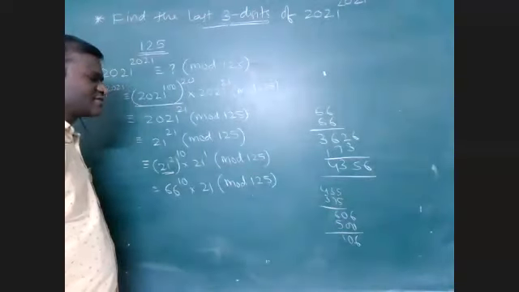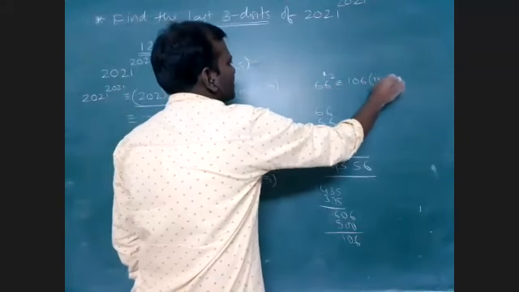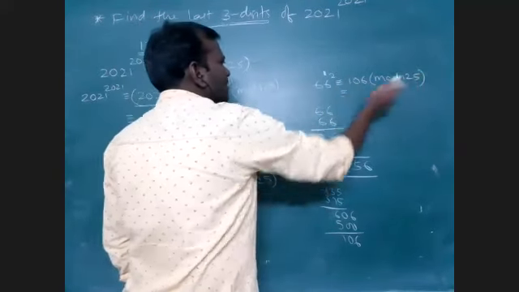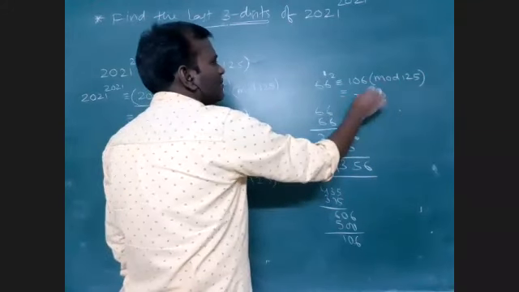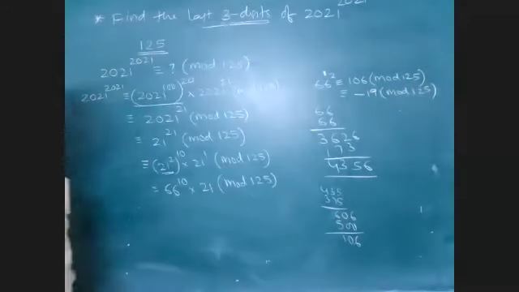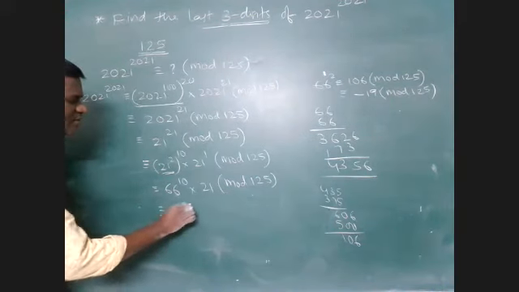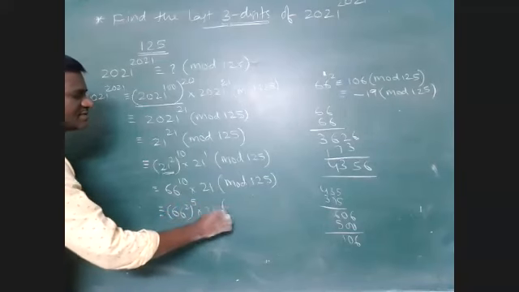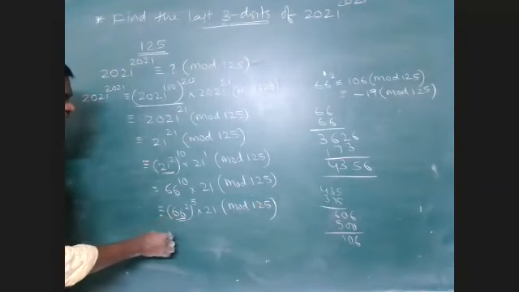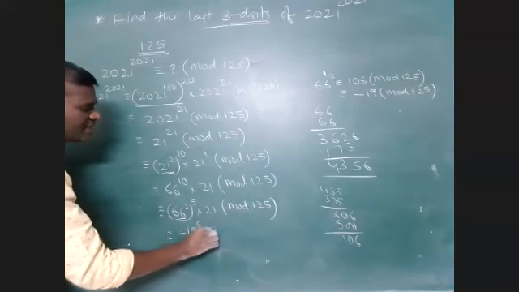So, 66 square leaves a remainder of 106 when divided by 125. But I can write the remainder as 106 minus 125, a negative remainder. I am taking minus 19. Am I right? So this can be written as 66 square whole power 5 into 21 mod 125. Then 66 square is leaving a remainder of minus 19. So minus 19 power 5 into 21 I am getting. Am I right?